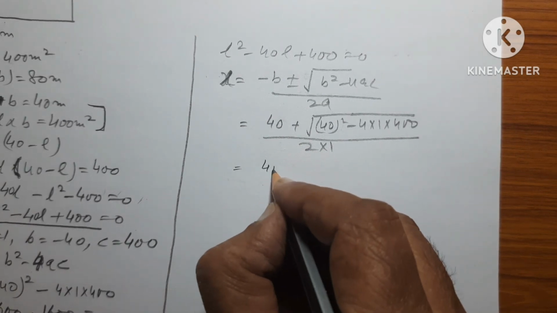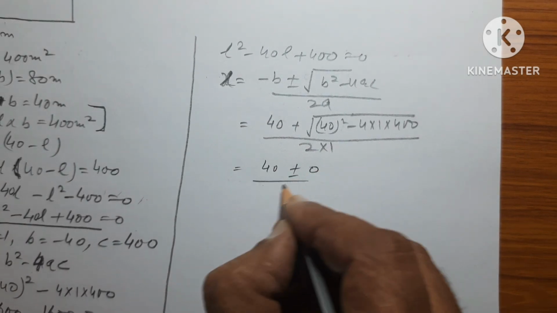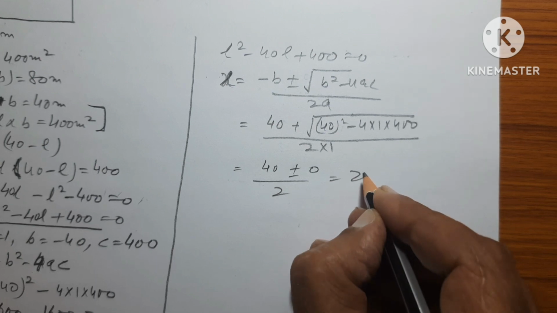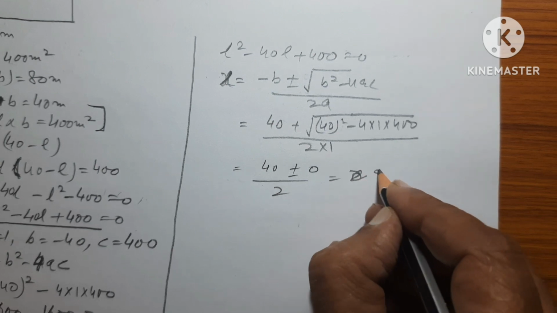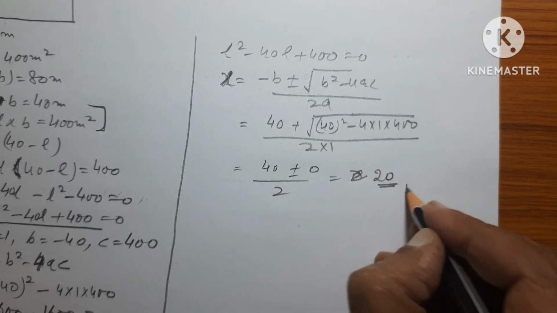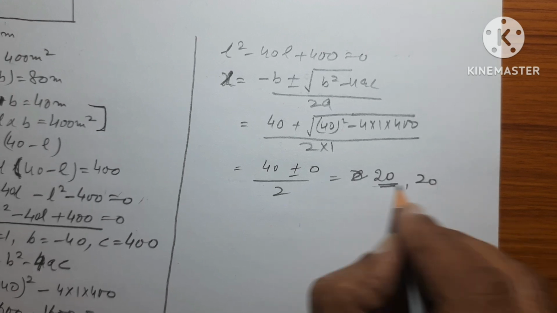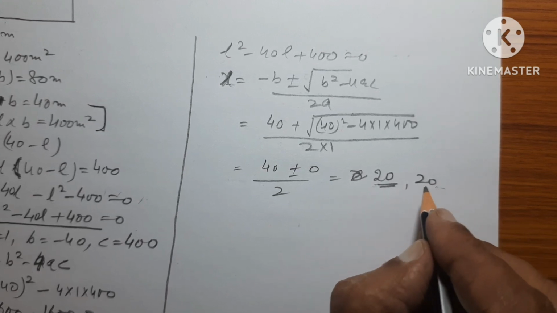This is equal to 40 plus minus 0 over 2. This is 20 and 20. Since it is a quadratic equation, we have to write 2 times.